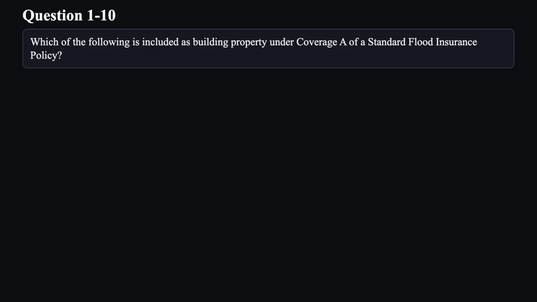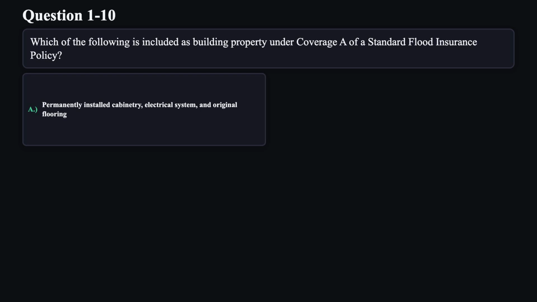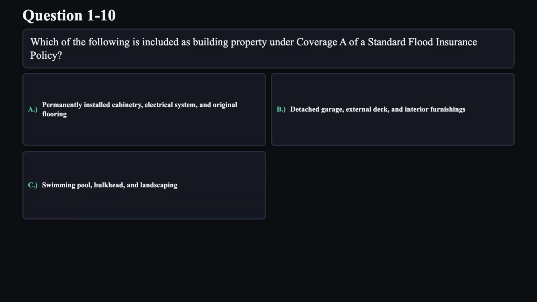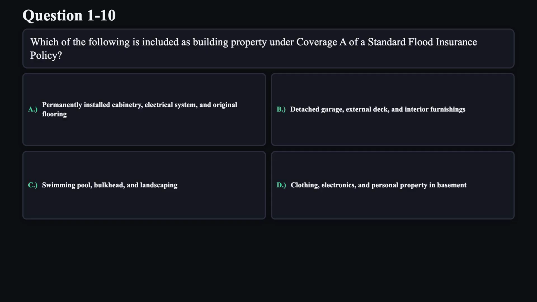Which of the following is included as building property under coverage A of a standard flood insurance policy? A. Permanently installed cabinetry, electrical system, and original flooring. B. Detached garage, external deck, and interior furnishings. C. Swimming pool, bulkhead, and landscaping. D. Clothing, electronics, and personal property and basement.